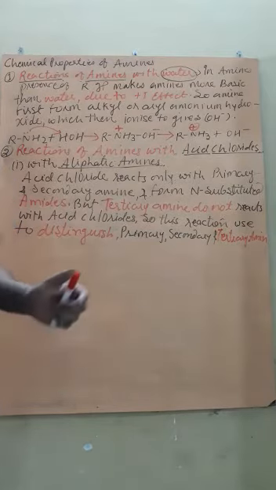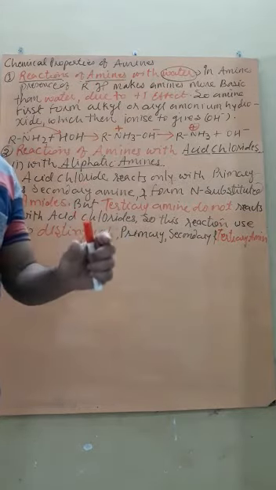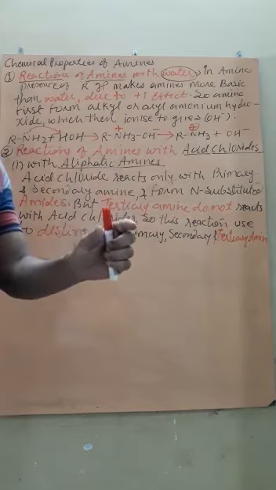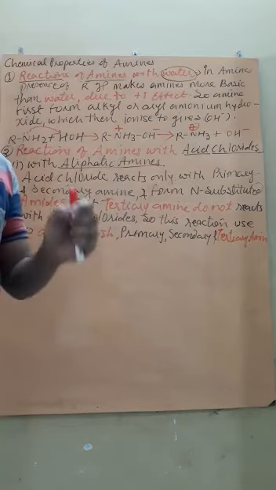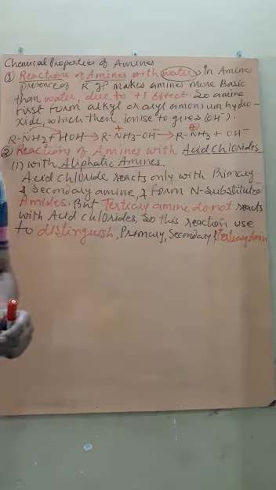Now, in an alkyl amine there is an R group, which is an electron releasing group. Being an electron releasing group, it is more basic as compared to water.